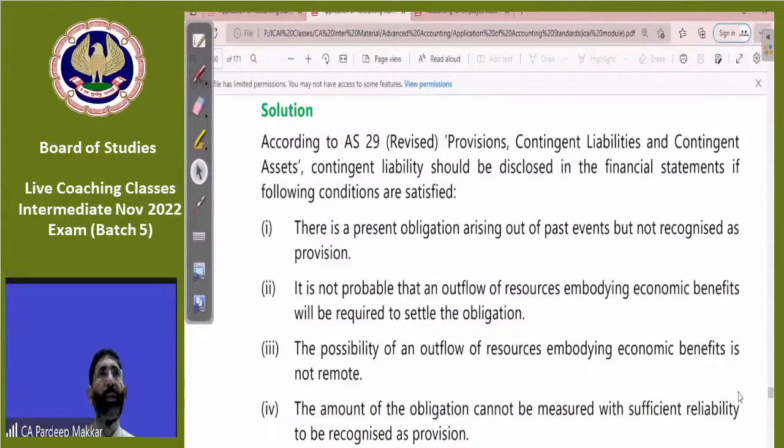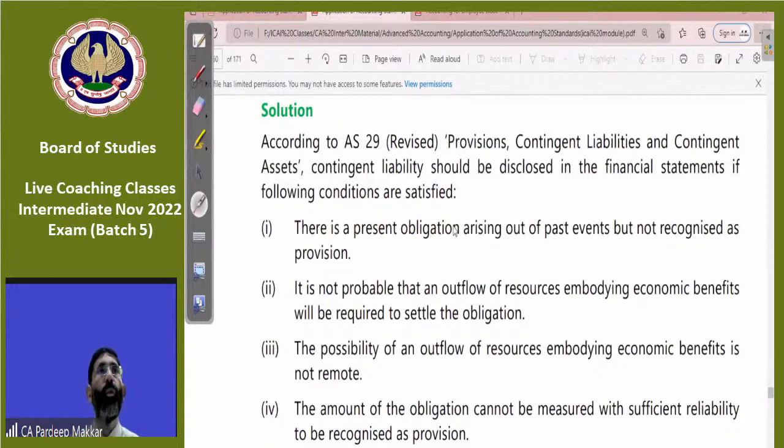See how he has given the solution. First of all, he has mentioned which AS is applied on this. According to AS 29 (revised), he has mentioned the name of the AS. Then the concept is given: contingent liability should be disclosed in the financial statements if the following conditions are satisfied.